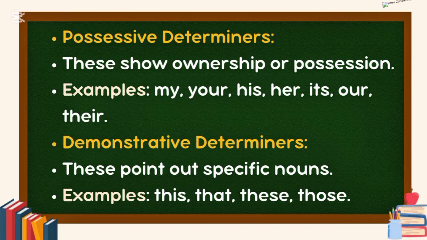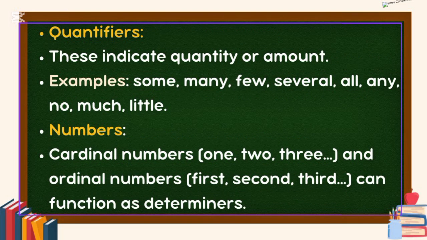Demonstrative determiners. These point out specific nouns. Examples: this, that, these, those. Quantifiers. These indicate quantity or amount. Examples: some, many, few, several, all, any, no, much, little. Numbers, cardinal numbers like 1, 2, 3, and ordinal numbers, first, second, third, can function as determiners.